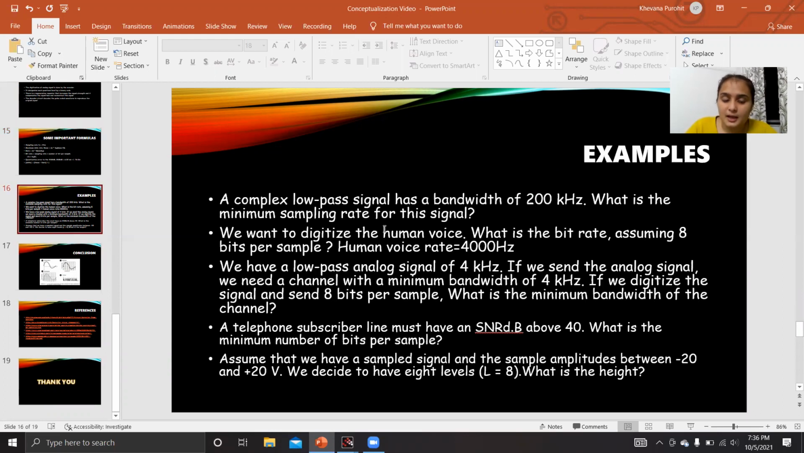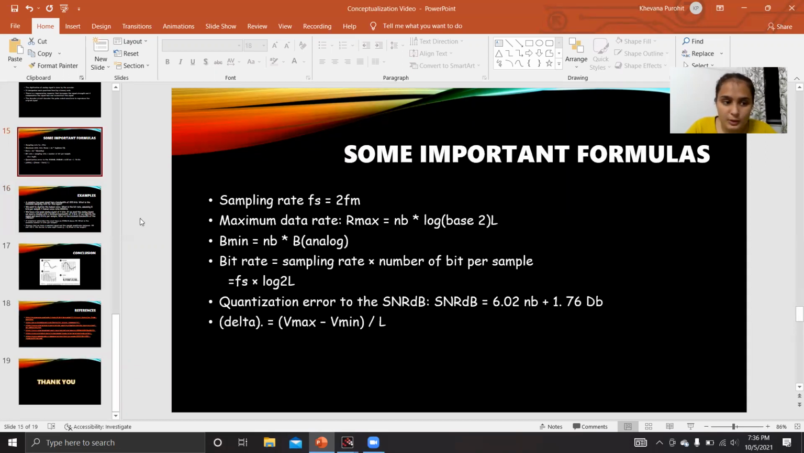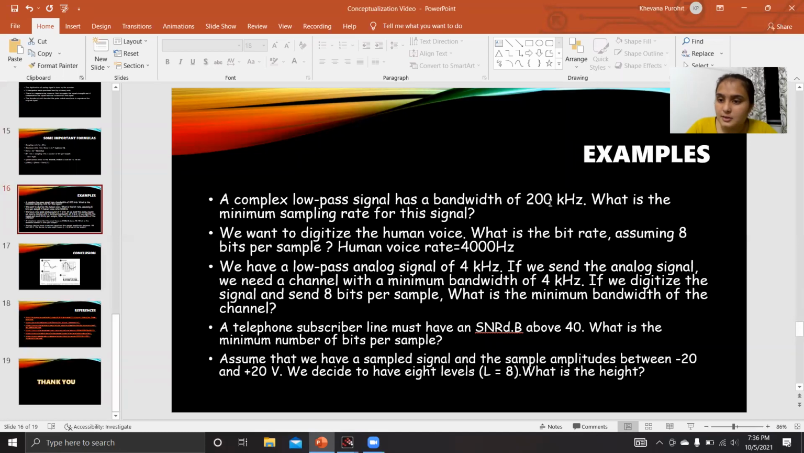We have some examples. A complex low pass signal has a bandwidth of 200 kilohertz. What is the minimum sampling rate for this signal? We have a formula that sampling rate equals 2fm. So just multiplying this 200 kilohertz by 2, we will get the sampling rate.